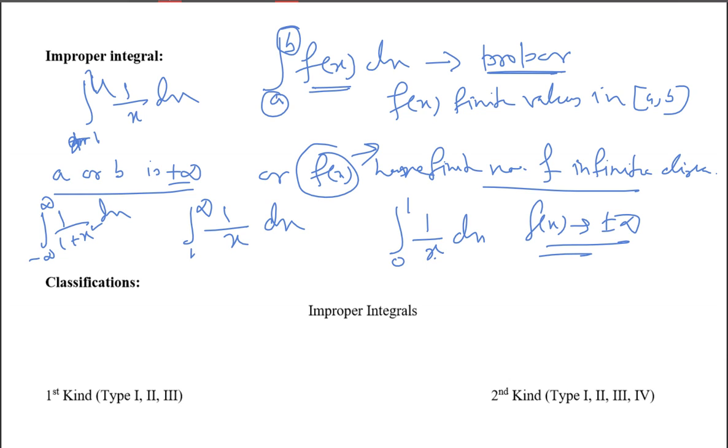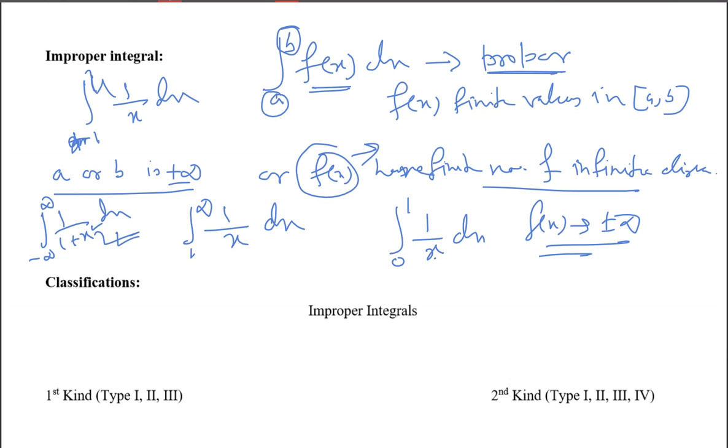It is improper integration. Why? Because we have the infinity case. I am not saying that if there is an infinity case, then it will always be an infinite value. You may have the integration value finite. That is a different thing, but that is an improper integration. Otherwise, what is the requirement for studying improper integration? If all the time improper integration had infinite value, there would be no need to study it. So now we classify, to understand that this is an improper integration.